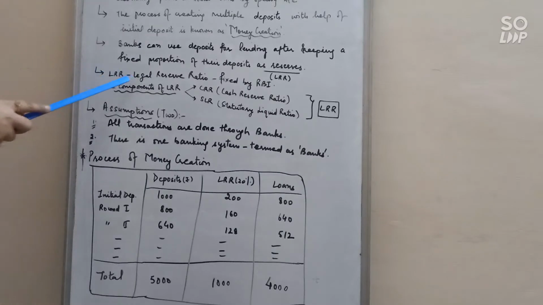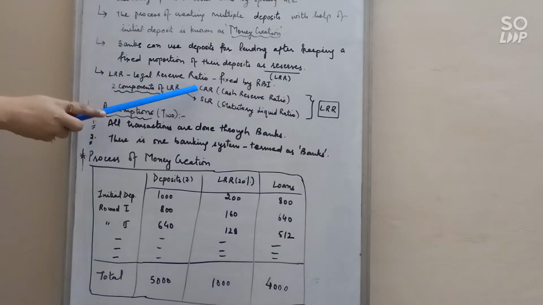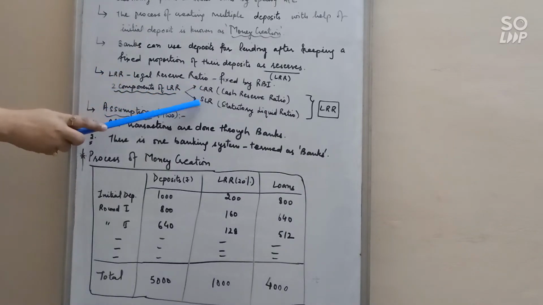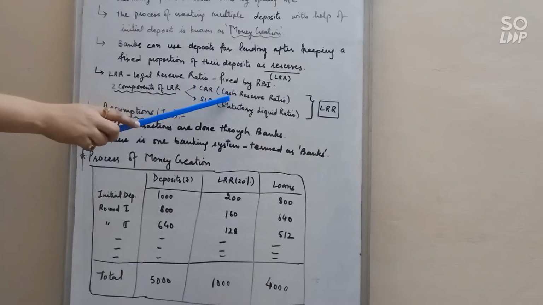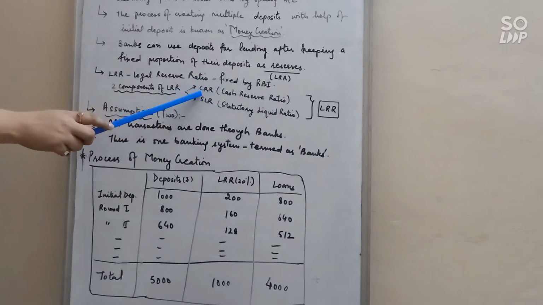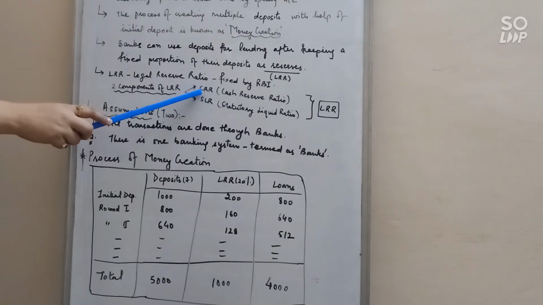LRR has two components: one is CRR and the second is SLR. CRR, cash reserve ratio, is a fixed proportion of total deposits of a commercial bank which is kept by them with RBI.